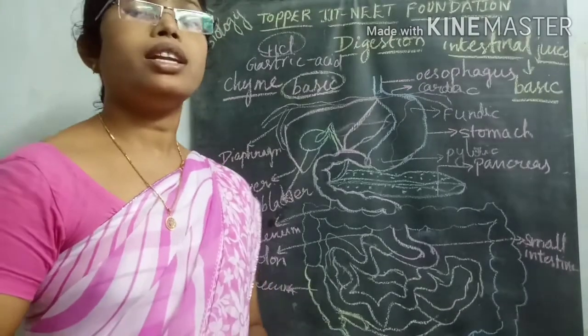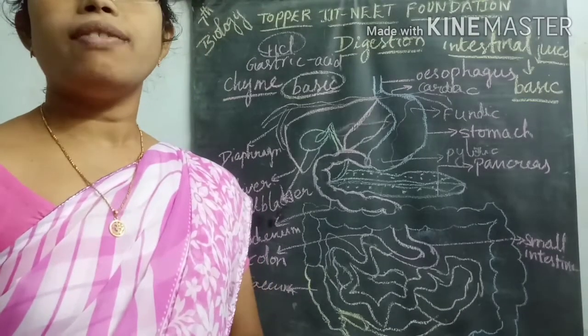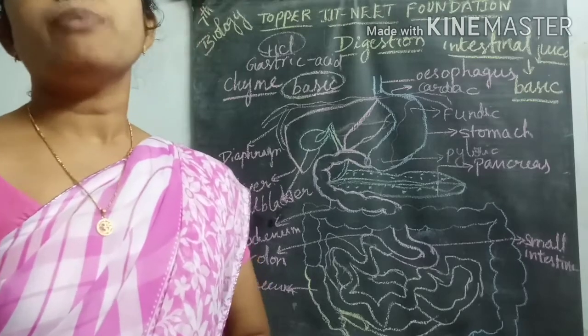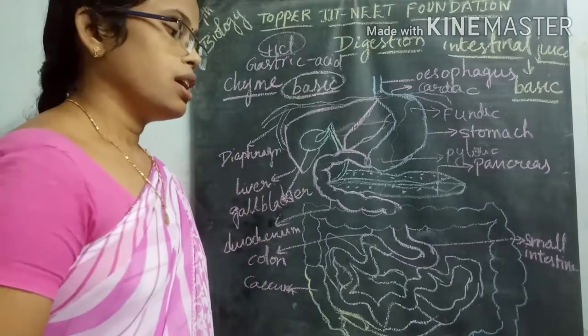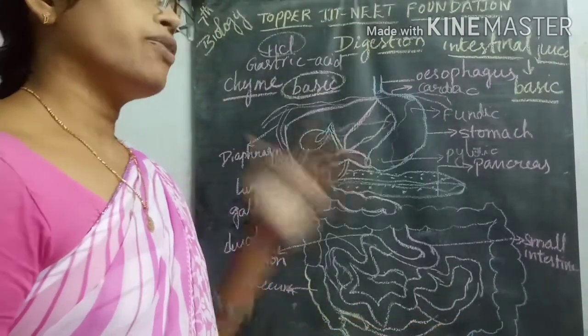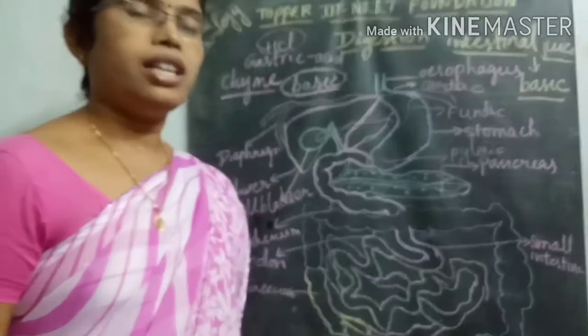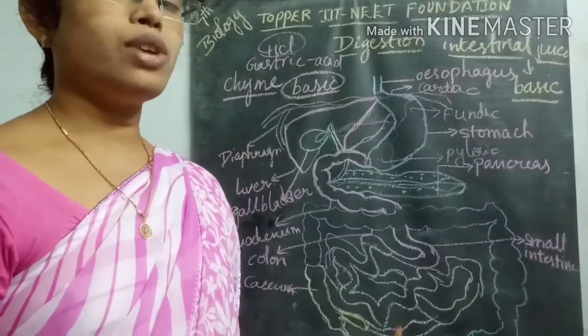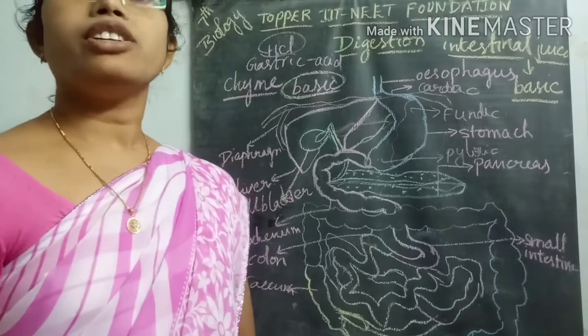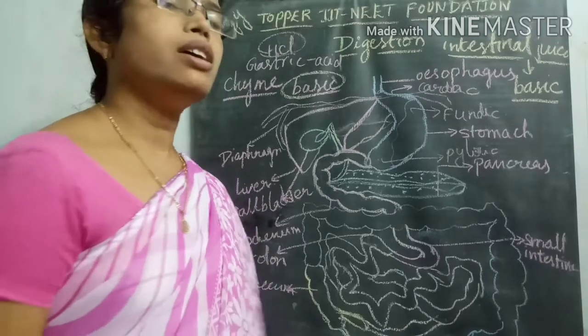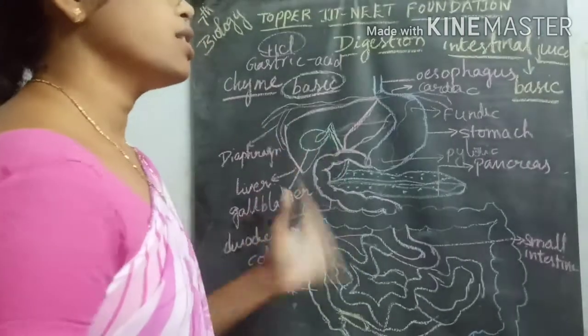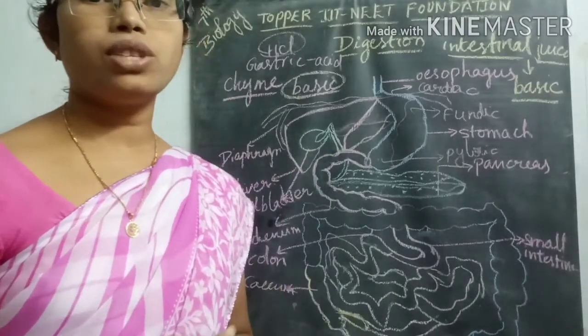Inside the colon and rectum, the walls play a very important role in reabsorption of materials, and from the rectum the undigested material enters the anal canal, from where the defecation process occurs. So this is the structure of the digestive system.